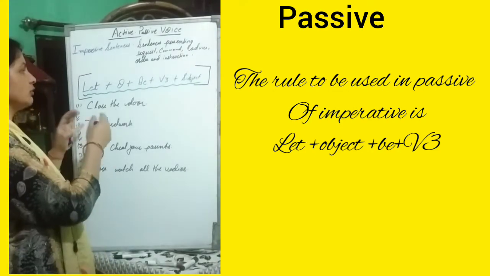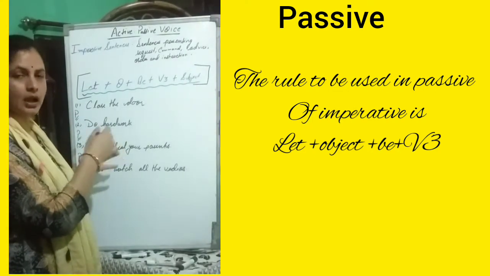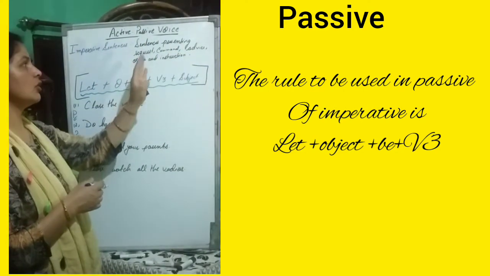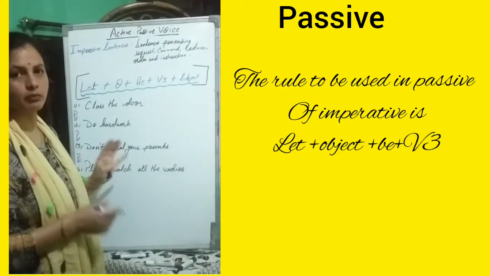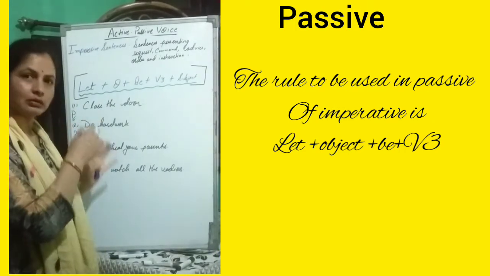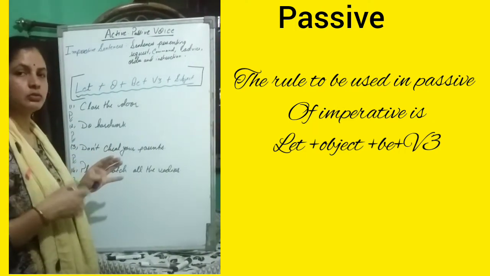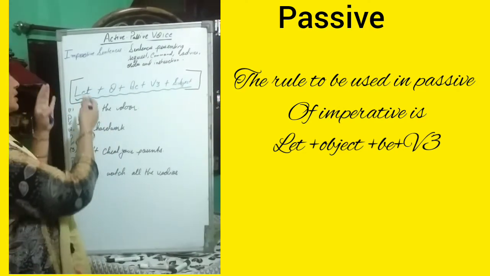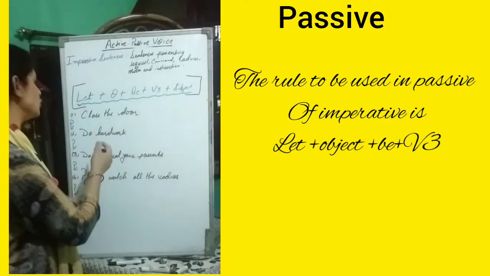Action will not happen here until I request, command, advise, order or instruct someone. For that we use let.